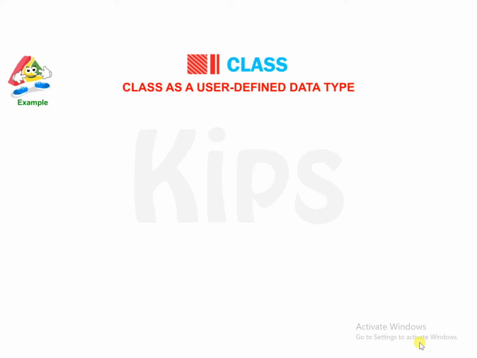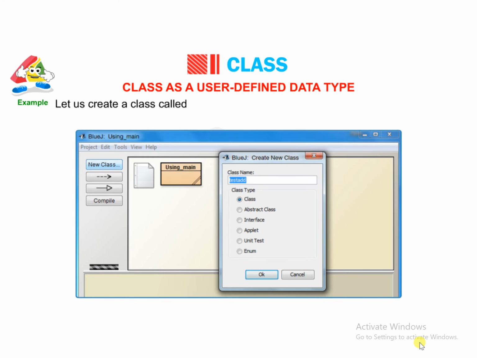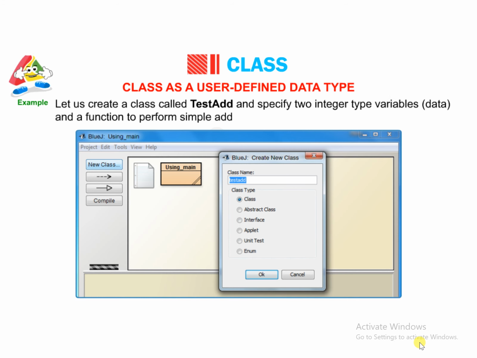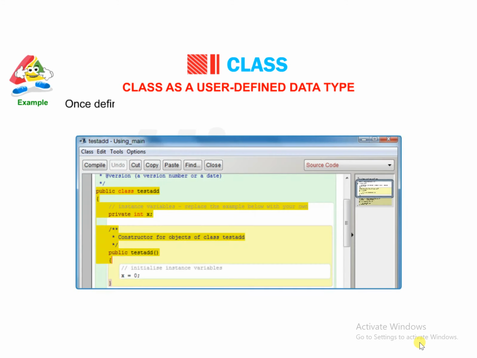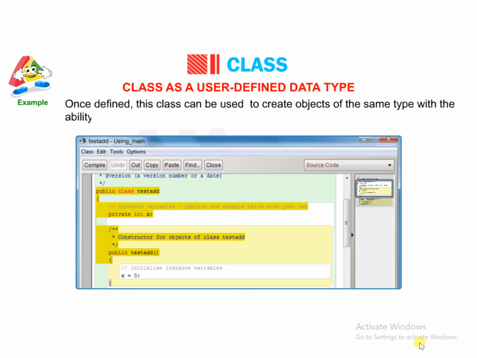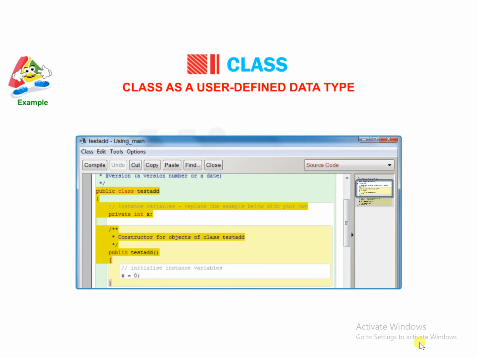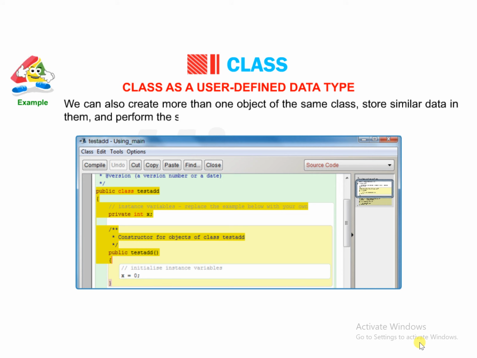Let us take an example. Let us create a class called testadd and specify two integer type variables, data, and a function to perform simple addition. Once defined, this class can be used to create objects of the same type with the ability to perform addition on any two integer variables. We can also create more than one object of the same class, store similar data in them, and perform the same set of operations that we have specified in the class.